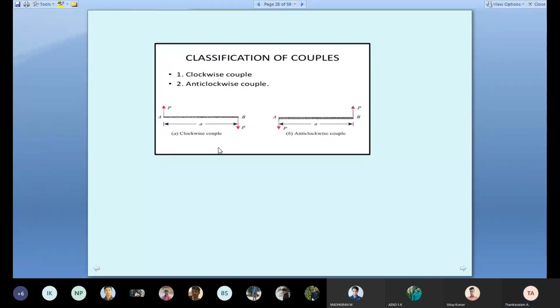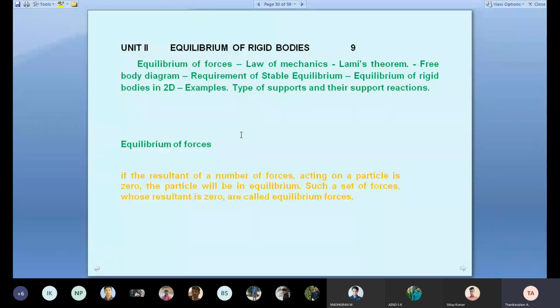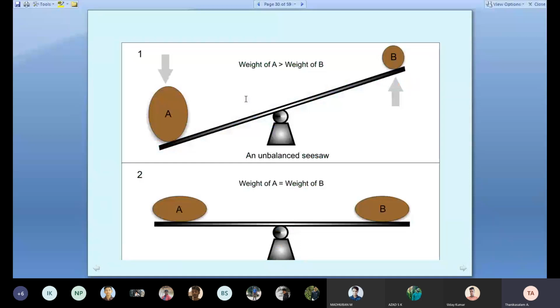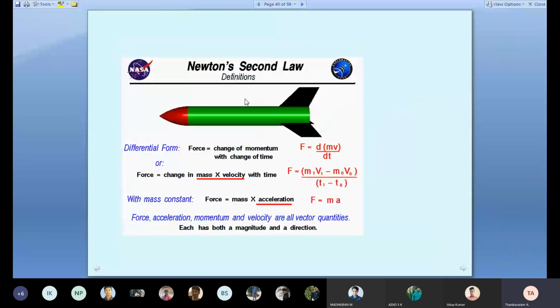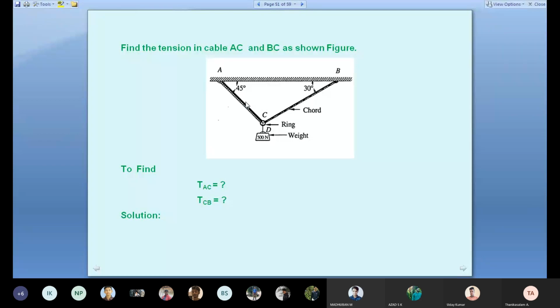Okay. Then we discussed Varignon's theorem, very important. What is Varignon's theorem? The moment of the resultant force equals the summation of the moments of the individual forces. Okay. Then equilibrium. We are discussing the outline of unit 2. Before going to unit 2, I am explaining 2 more problems in the first unit. Then we'll come back to the second unit. You see here, this problem. Uday Kumar, can you read the problem now?